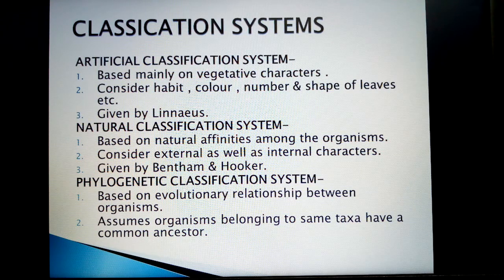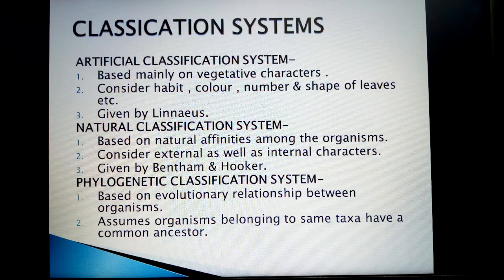Here, not only the morphological characters as studied in the artificial classification were used, but along with that internal characters also were studied. They were ultrastructure, anatomy, embryology, all such internal features. This system was given by Bentham and Hooker.